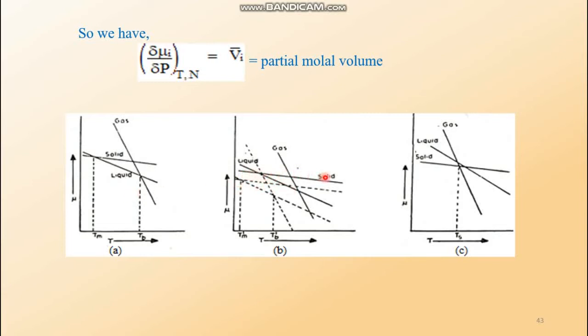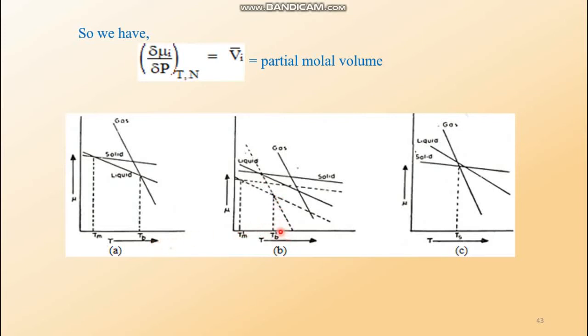Look at the movement of the curves. For solid, this is jumping to this extent, this gap. But for the liquid this gap is more. Here is the previous position, here the next position at lower pressure, while for the gaseous substance this is the largest jump. Look, this gap is much wider than that of the solid or the liquid. So the respective positions of the curves are this and this.